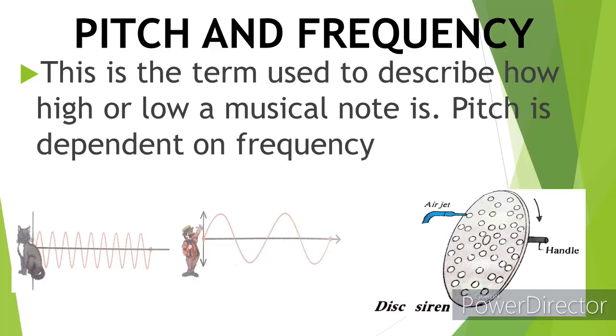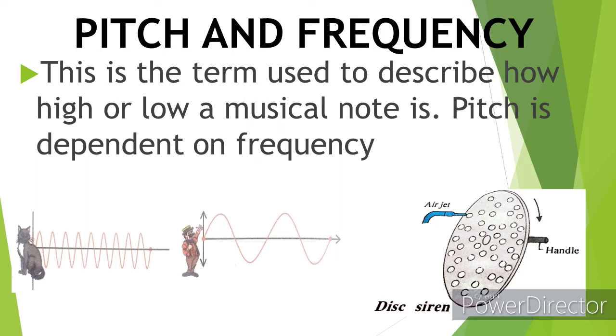Number one, the pitch. So the question is, what is pitch? Pitch is the term that is used to describe how high or how low a musical note is. The meaning of that is that a source which vibrates at a high frequency produces sound at high pitch. And also, a low pitch note is produced by a source of sound that vibrates at a low frequency. So that implies that the pitch of sound is dependent on its frequency.